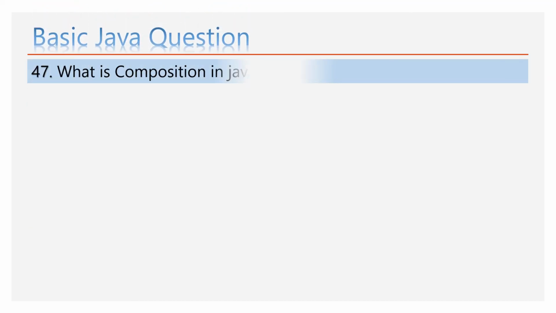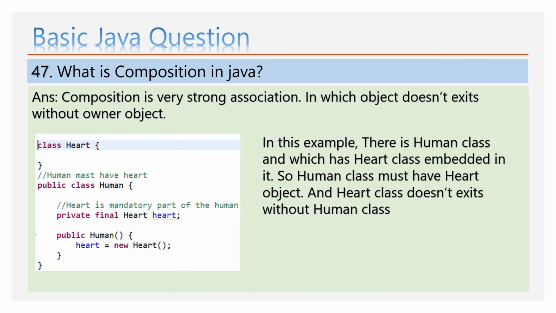What is composition in Java? Composition is a very strong association, in which an object doesn't exist without its owner object. In this example, there is a human class which has a heart class embedded in it. So the human class must have a heart object, and the heart class doesn't exist without the human class.